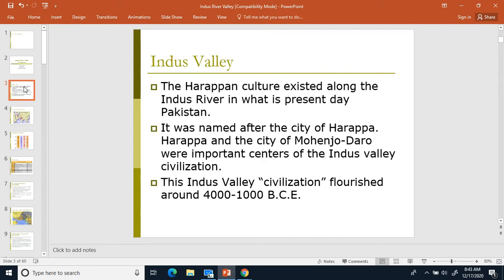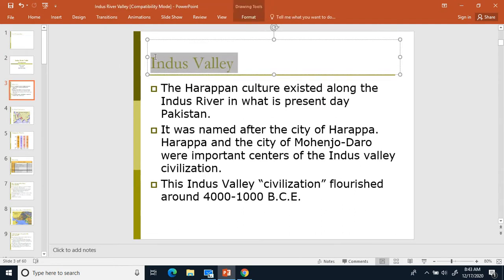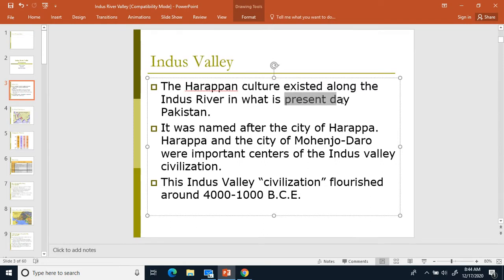All right. Gonna make a bullet, and we're gonna write down Indus Valley. The Indus River Valley is associated with India. It is in present-day Pakistan, but just kind of remember Indus, India, and then you'll be in the right area. Let's go ahead and make a 1, though, and let's write down that's in present-day Pakistan.